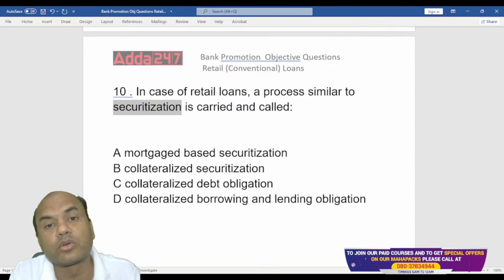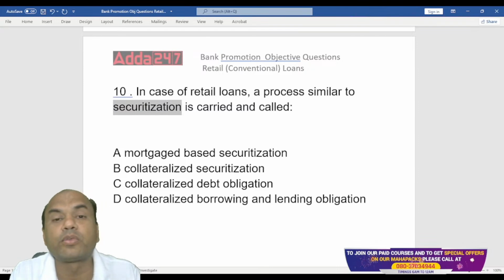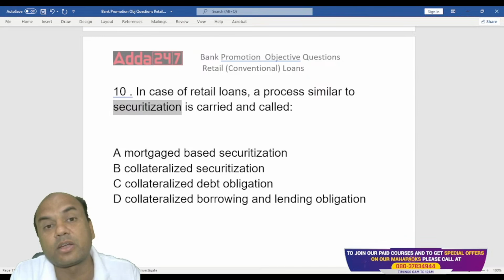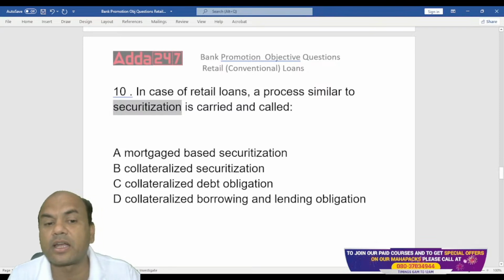They'll sell the loans to the SPV, and then that SPV will further sell them to investors. It's a big process. Someday I'll explain it to you when the topic comes. So now the question is, in case of retail loans, the process similar to securitization is called what? Mortgage-based securitization, collateralized securitization, collateralized debt obligation, or collateralized borrowing and lending obligation.